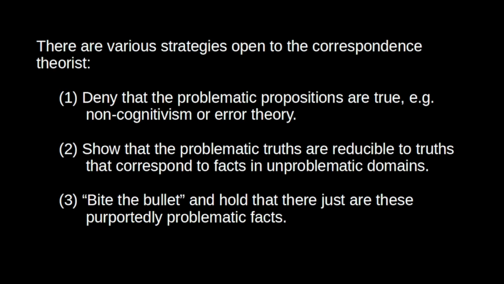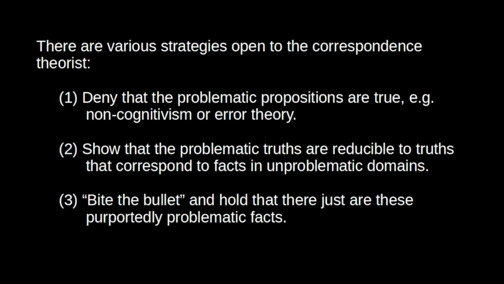A second option is we could try to extend the reductionist project that we discussed earlier. So maybe there are no irreducibly moral facts, but moral truths instead correspond to other types of facts that are unproblematic. This is the approach favoured by moral naturalists. Maybe moral truths correspond to facts about human well-being, for instance.